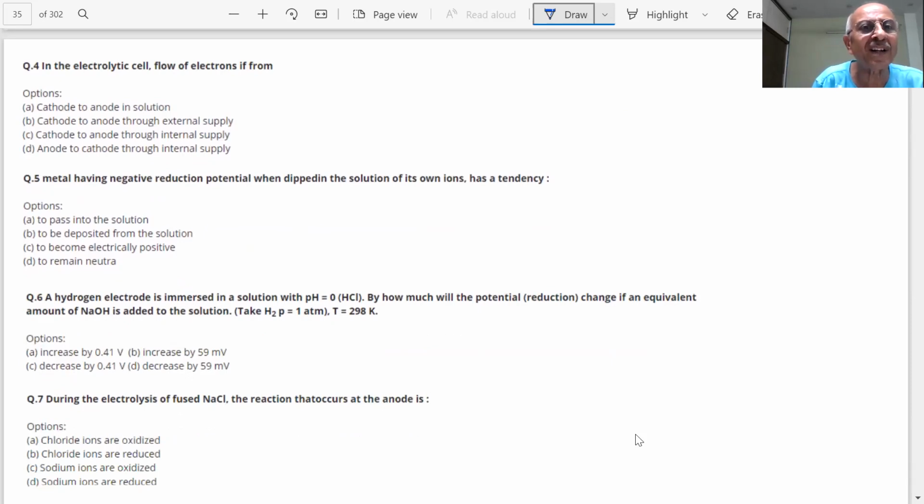In the electrolytic cell, flow of electrons. So first question, students, what is an electrolytic cell? We talked of electrochemical cells, galvanic and electrolytic. What happens in electrolytic cell? In electrolytic, the anode is positive and cathode is negative.